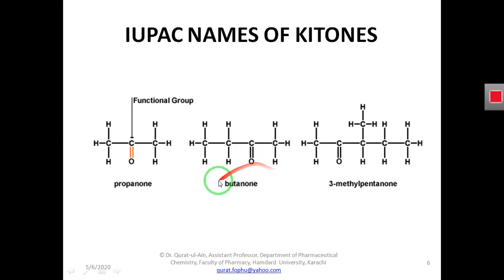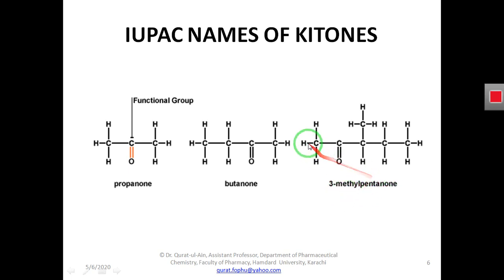But as it has a carbonyl group, we remove the A and E from the end of the alkane name and add O and E. And in this case, this is 3-methyl pentanone.